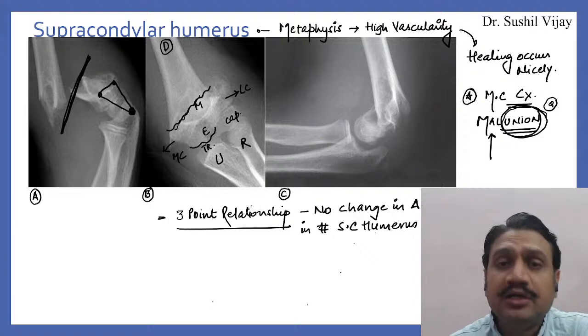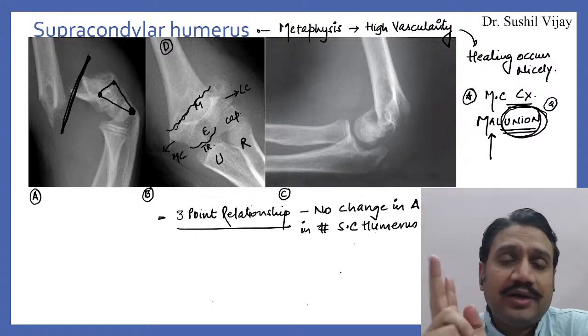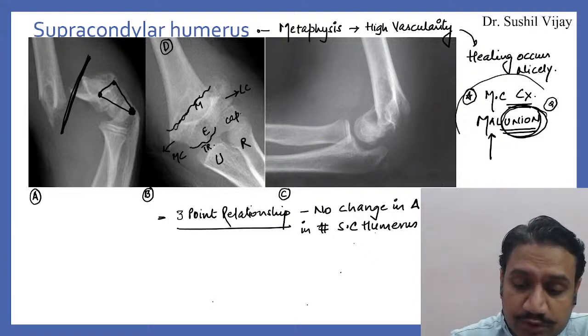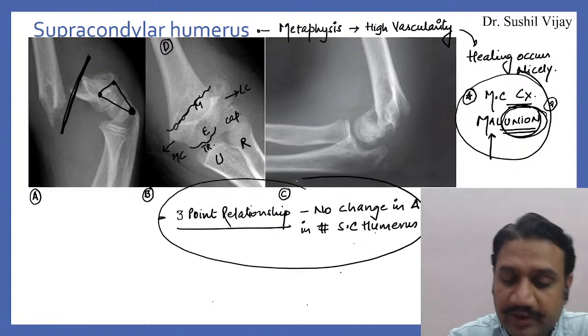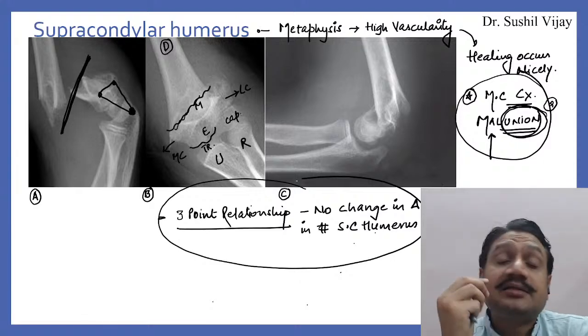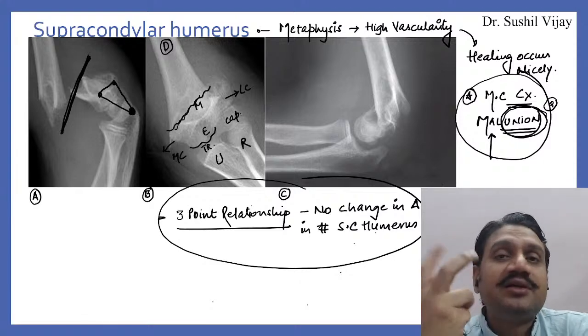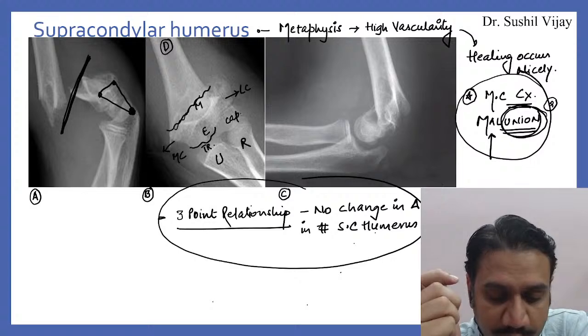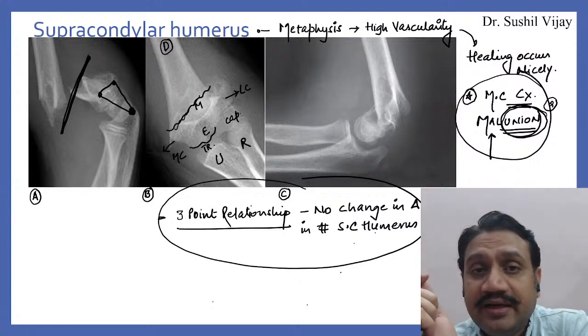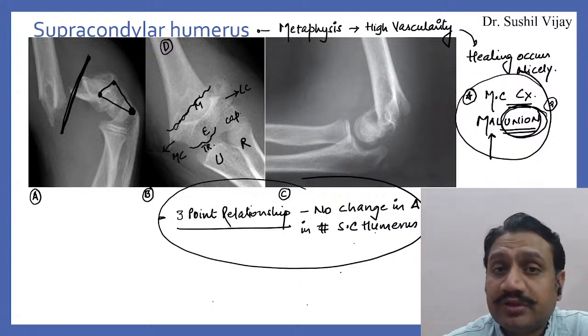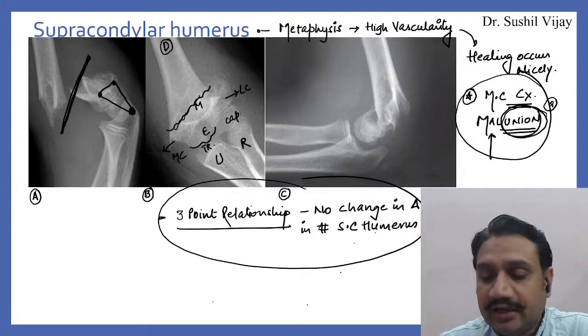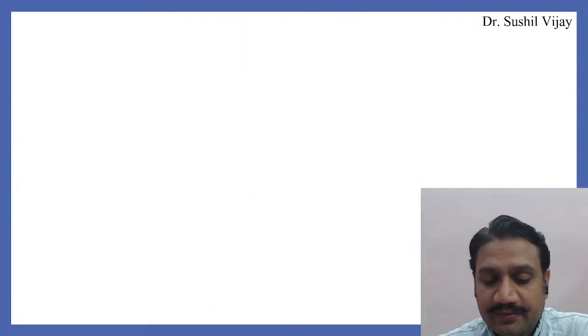So please remember two most important points about supracondylars: that malunion is the most common complication, and second, there is no change in the 3-point relationship because the bone is getting injured above the triangle, right? This is very, very important. Please don't forget that, right? Supracondylar humerus. Okay.